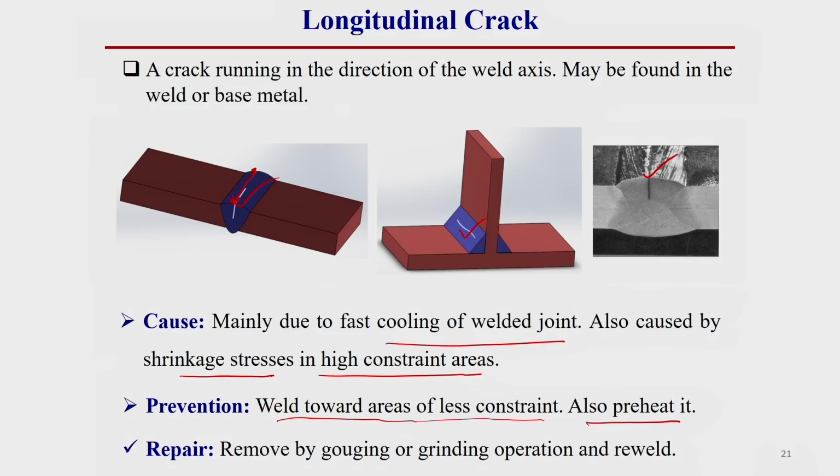So, what happens? That crack should be clean. After that it should be re-welded. So, keep this in mind, wherever there is a crack, it should be eliminated thoroughly. After that we have to re-weld this portion. So, here how can we repair this? Remove by gouging or grinding operation and re-weld. Gouging operation means by a high forceful arc we have to melt that crack region, remove that crack region weld material and fill this region by re-welding.